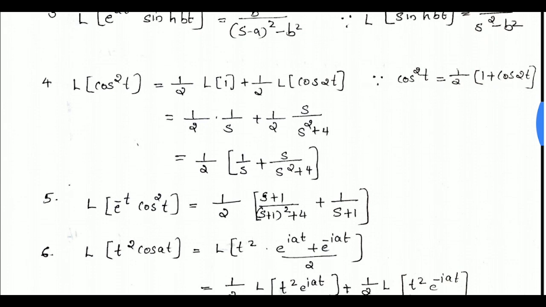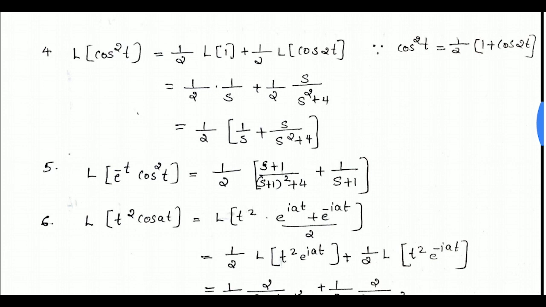Then another question, L of cos square t, which is equal to, we know cos square t is equal to 1 by 2 into (1 plus cos 2t). Then L of cos square t becomes 1 by 2 L of 1 plus 1 by 2 into L of cos 2t, which is equal to 1 by 2 into L of 1 is 1 by s, 1 by s, plus 1 by 2 into L of cos 2t. L of cos at is s divided by s square plus a square.